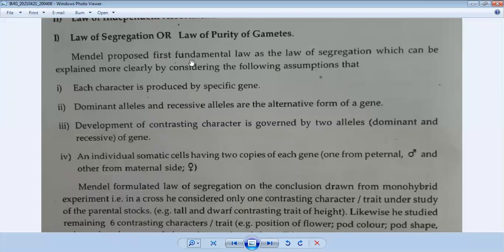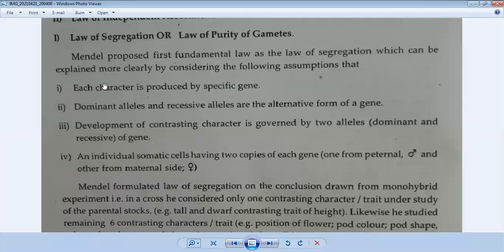Mendel proposed the first fundamental law as the law of segregation, which can be explained more clearly by considering the following assumptions. Mendel explained the law of segregation on the basis of some important assumptions, some important points.